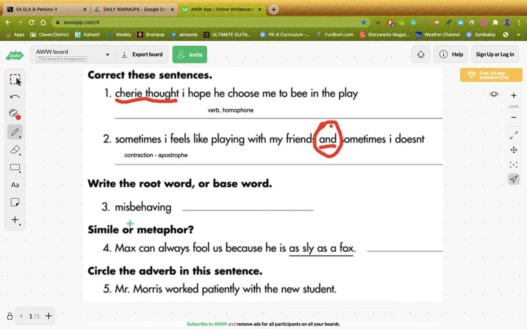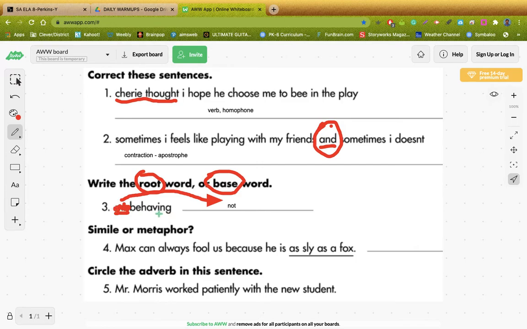So look at this word, misbehaving. I want to point out, we've got a prefix, mis, which means not. Okay? So the prefix is something that's attached to the beginning of a word, and in this case, it means not. So, okay, take that off. Let's get rid of it. Get rid of the prefix. That's not part of the root word or the base word. Remember, that's the same thing. So if this isn't part of it, what's left? Okay, keep that in mind.